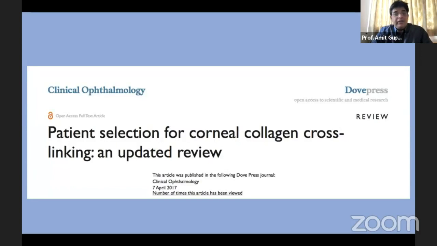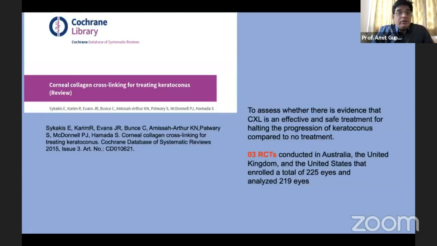There's a very interesting publication on patient selection for collagen cross-linking. What they have stressed on is a Cochrane review carried out by Sikakis. Out of all the trials, they shortlisted only 3 randomized controlled trials which fitted the criteria. The aim was to assess whether there's evidence that cross-linking is an effective and safe treatment for halting progression of keratoconus compared to no treatment.